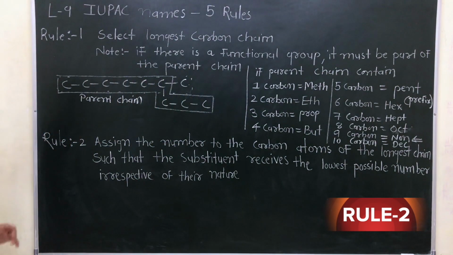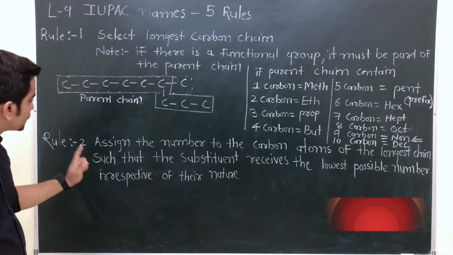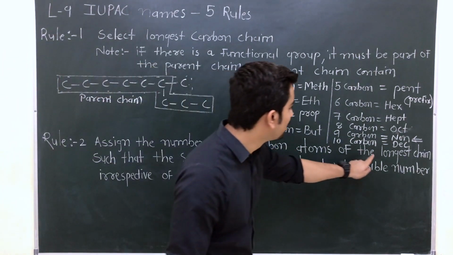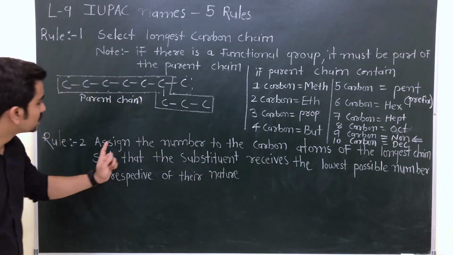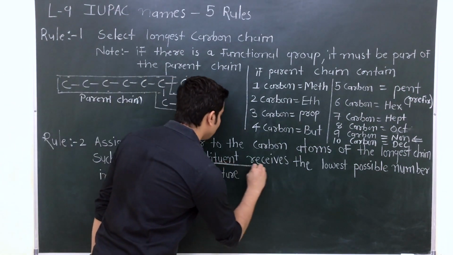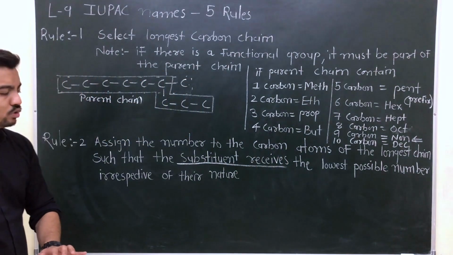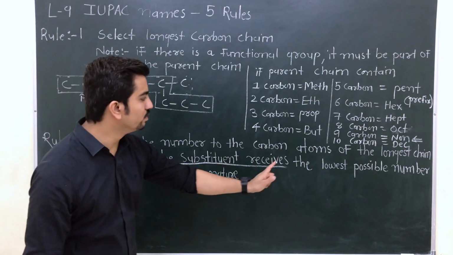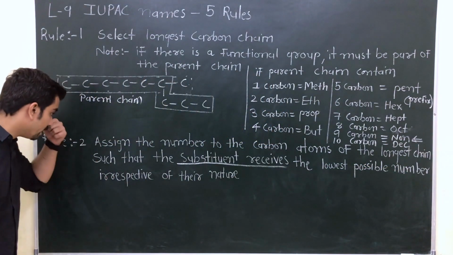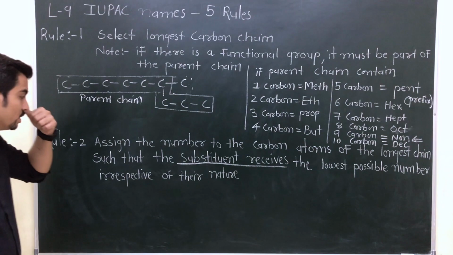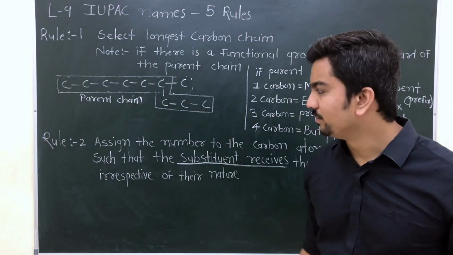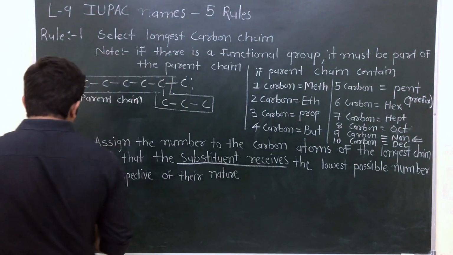Rule number 2. Clear? Rule number 2, what is it? Assign the number to the carbon atoms of the longest chain such that the substituent receives the lowest possible number irrespective of their nature. What does it mean? We are going to discuss it. It's a very amazing rule. Now suppose